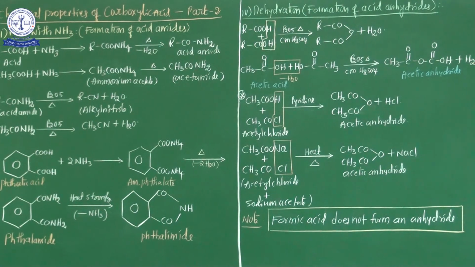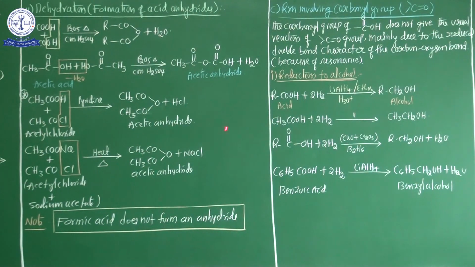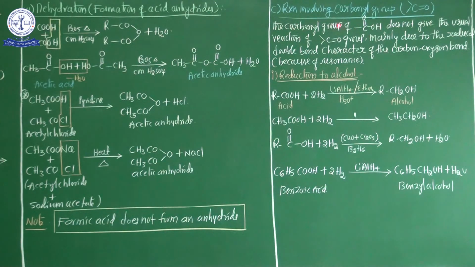Now the fourth category of chemical properties of carboxylic acid: reactions involving the carbonyl group. Here, my dear students, in these chemical properties the carbonyl group is involved in the reaction. This is the most important. Now here one statement is there, see carefully.